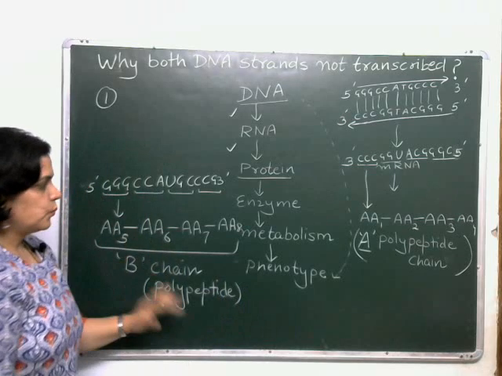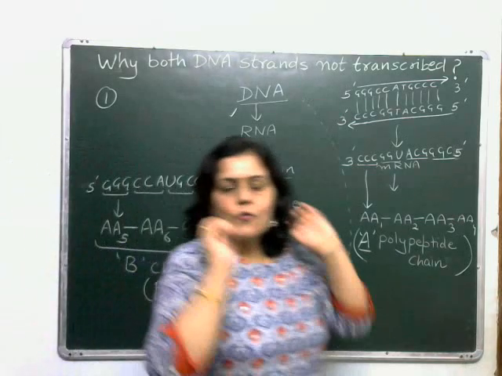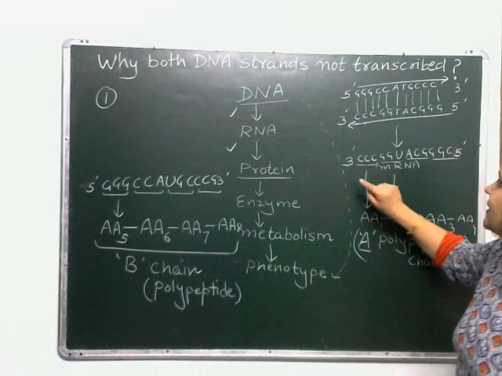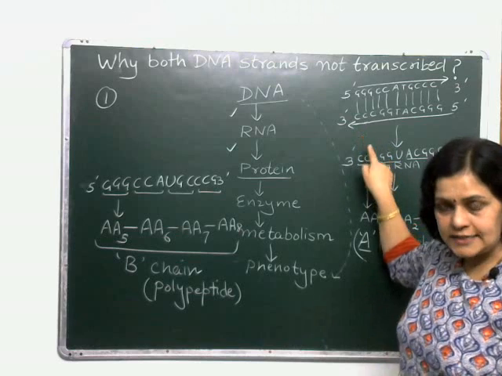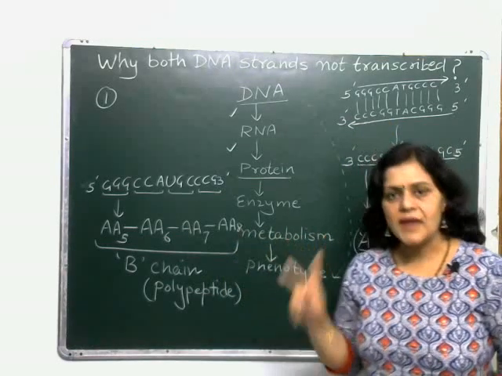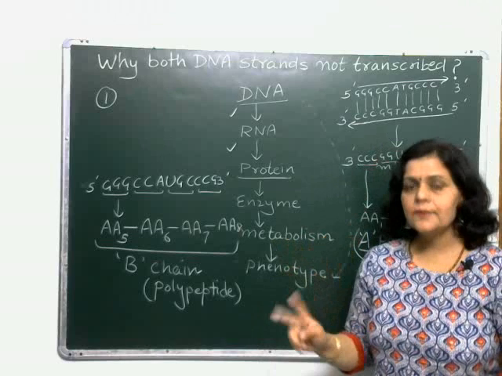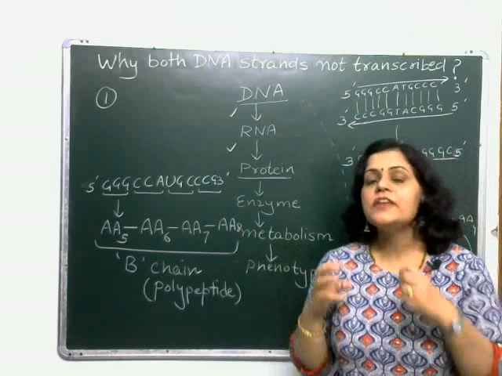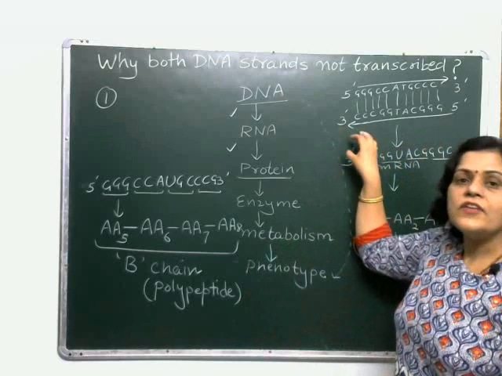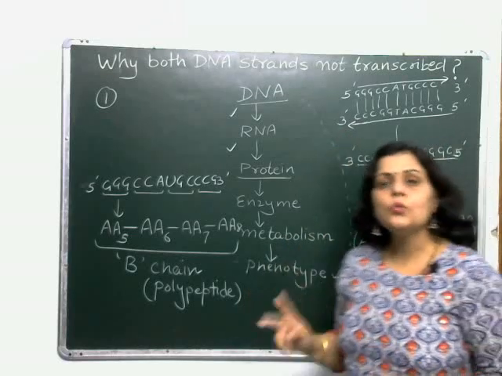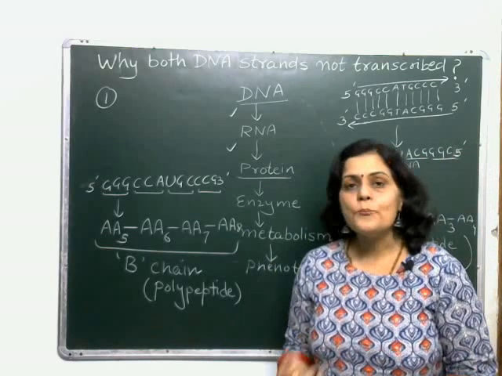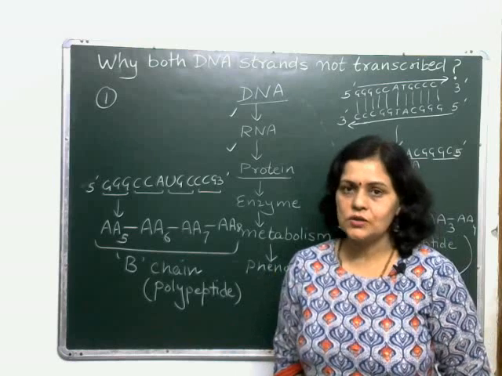Done? Now, what is the result? What is the conclusion? The conclusion is that a single DNA strand is coding for 2 different polypeptides. If both strands of DNA are transcribed, then the DNA will end up coding for 2 different polypeptide chains, and this will complicate the gene expression.